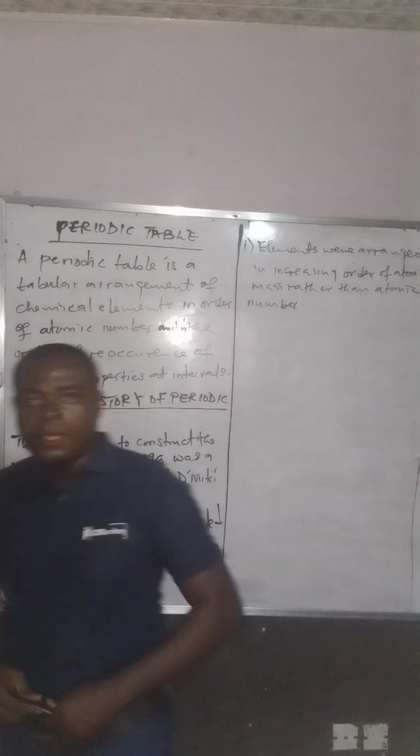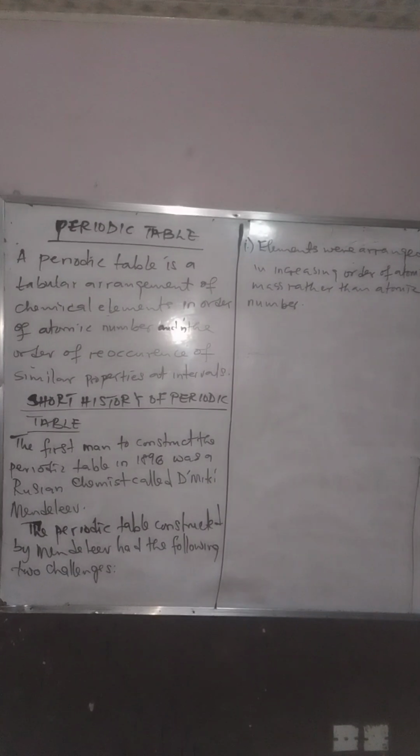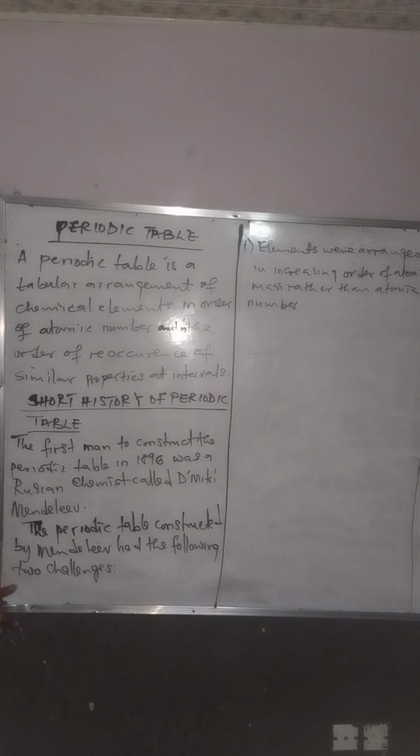You see, when Mendeleev constructed his periodic table, he told us that the elements there were arranged in increasing order of atomic mass. But some controversies came when the issue of isotopy came, that it is possible for you to have two atoms of the same element, having the same atomic number, but they have different mass numbers.